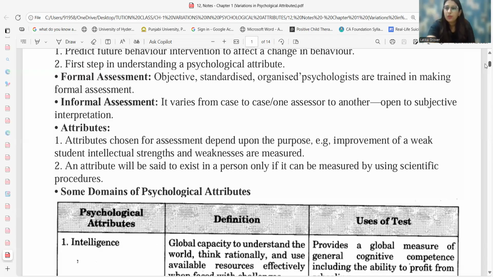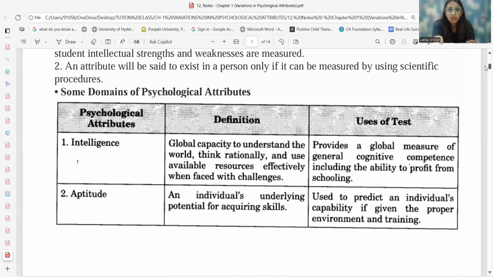Now there are a few other attributes of psychological tools or psychological functioning that we need to understand. The first major one is intelligence. So we will be going through the meaning of intelligence in very layman's terms, which says that it is the global capacity to understand the world, think rationally, and use available resources effectively when faced with challenges.